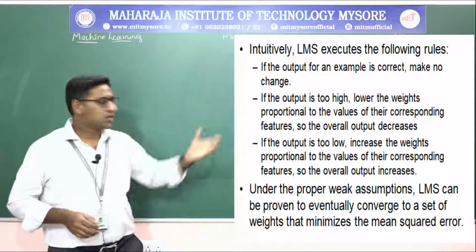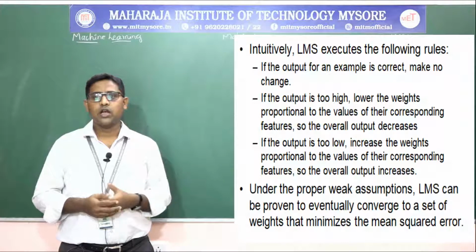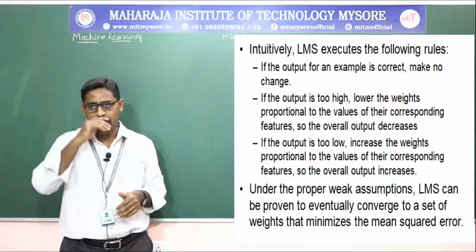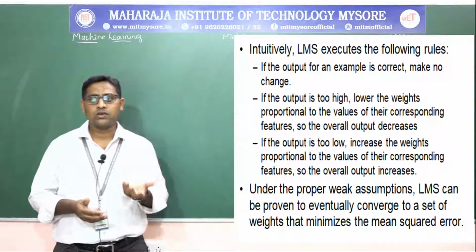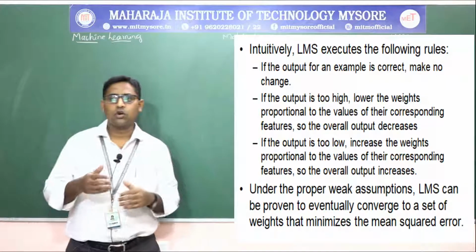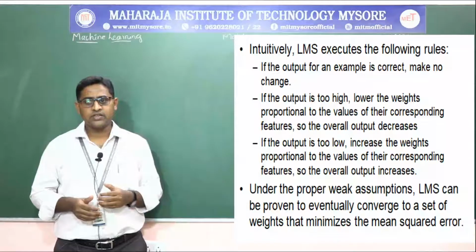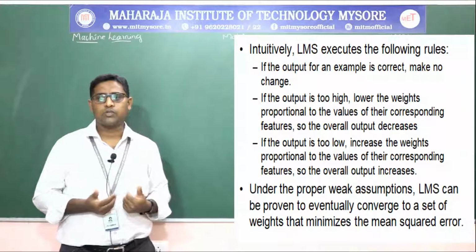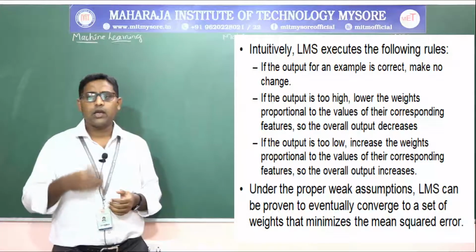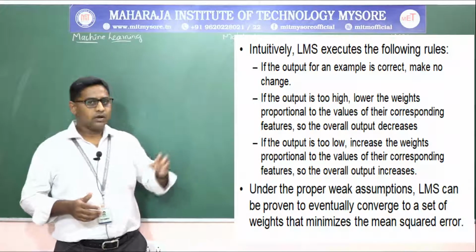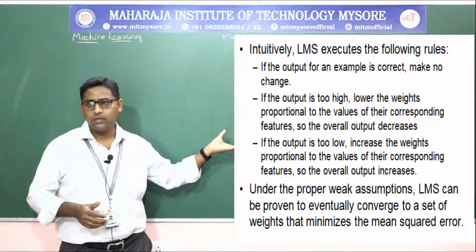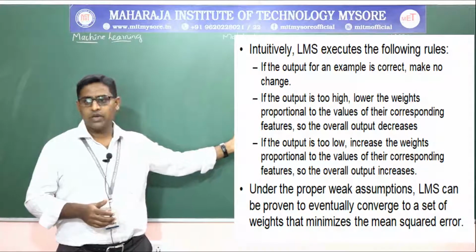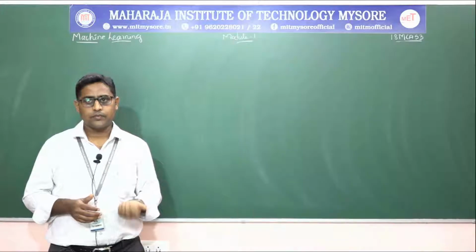Now the LMS executes the following rules. If the output of an example is correct, then make no changes. If the output is too high, then lower the weights proportional to the values of their corresponding features, so the overall output will decrease. If the output is too low, then increase the weights proportional to the values of their corresponding features, so the overall output will be increased. Under weak assumptions, LMS can be proven to eventually converge to a set of weights that minimizes the mean square error.